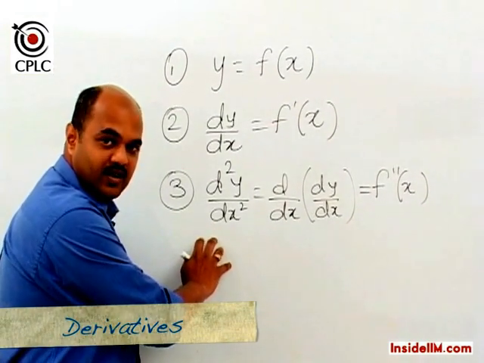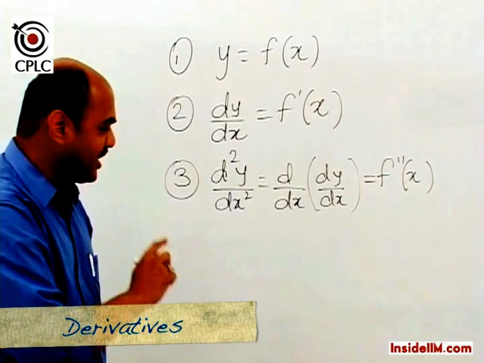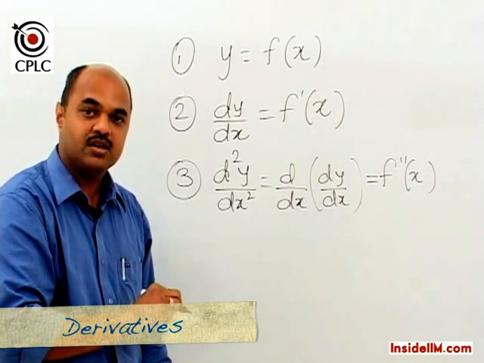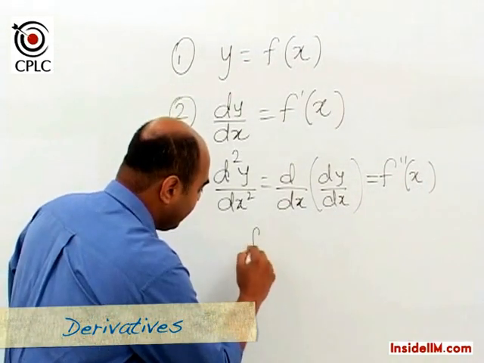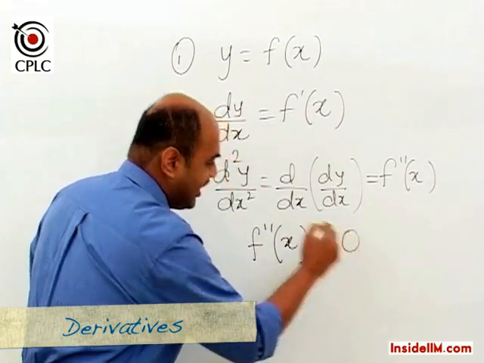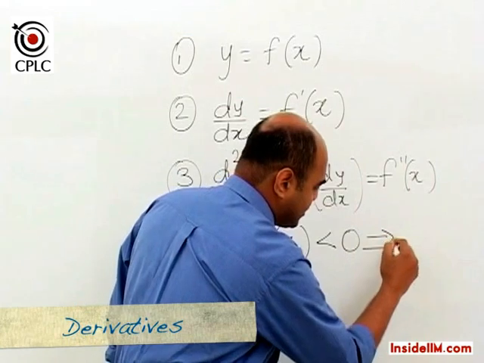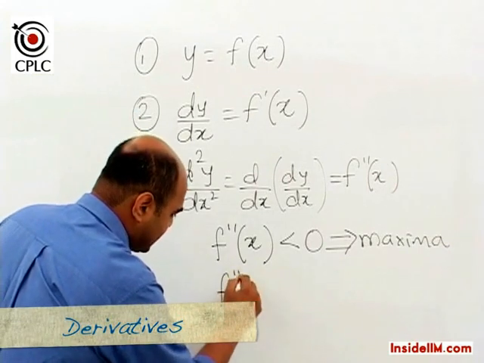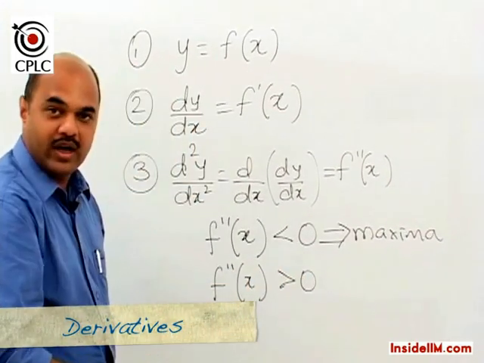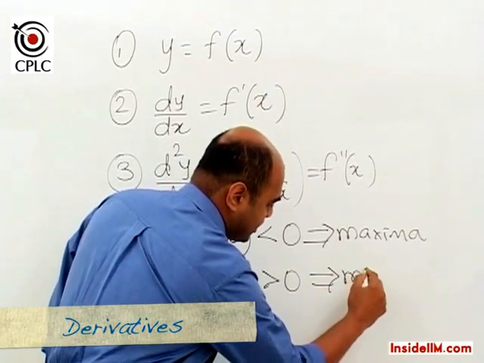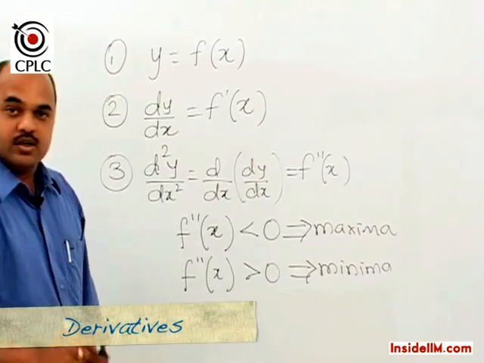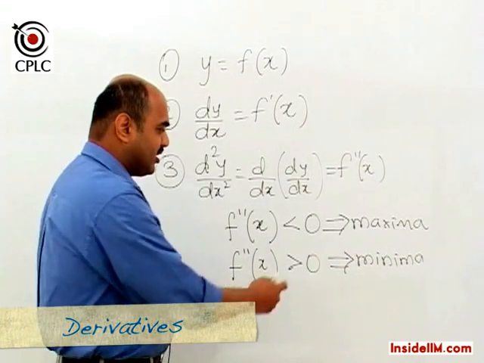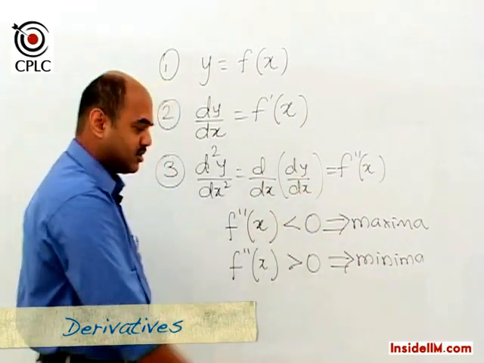What is the objective of calculating this second order derivative? The objective is just to figure out whether this is a maxima situation or a minima situation. If this second order derivative is a negative value, then it indicates a situation of maxima. However, if this second order derivative is a positive value, then it indicates a situation of minima. So all that we do through this third step, which is the second order derivative, is figure out whether this is a maxima situation or a minima situation.